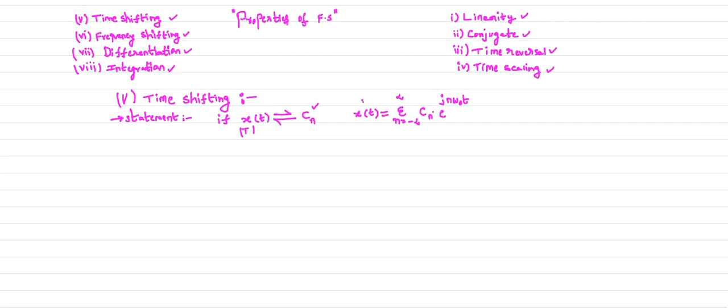That is the representation of your signal x of t. Now the time shifting property states the following.